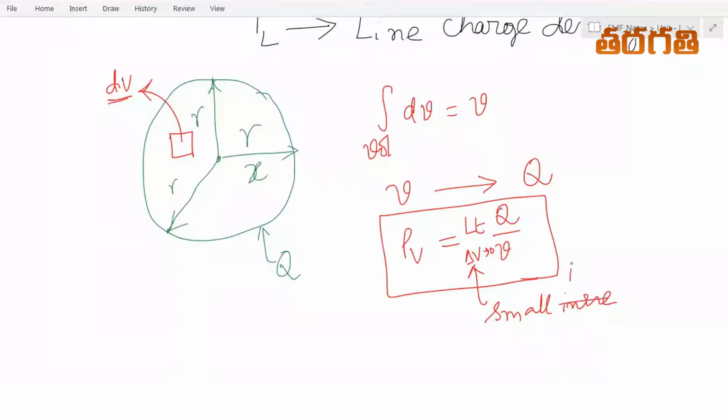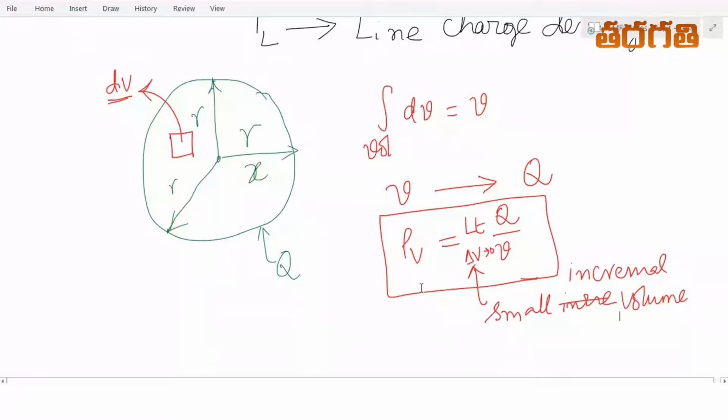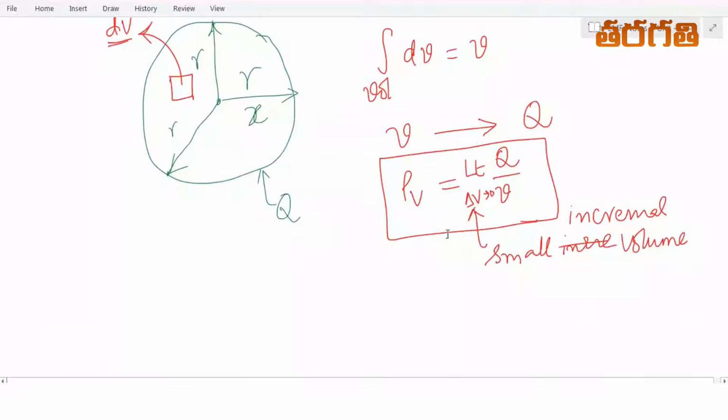So this is how we define the volume charge density.